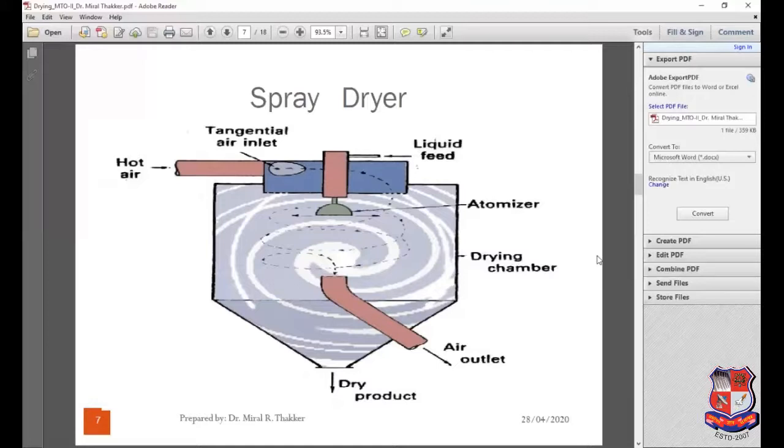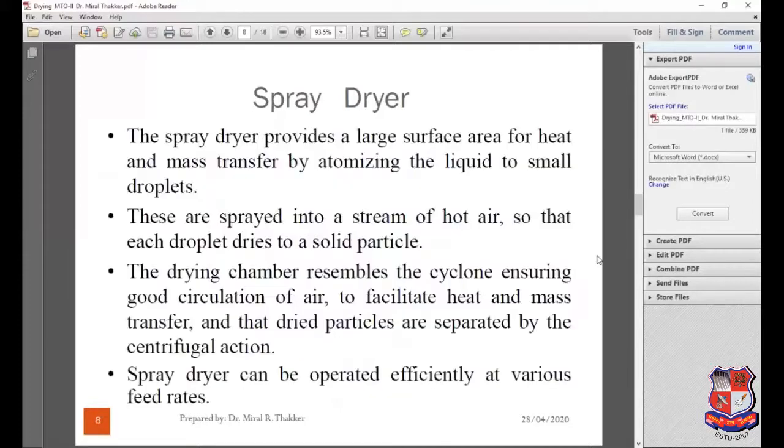The drying chamber resembles a cyclone, ensuring good circulation of air to facilitate heat and mass transfer, and the dried particles are separated by the centrifugal action. Spray dryer can be operated efficiently at various feed rates. Urea manufacturing is the best example of the spray dryer. This is the explanation of the spray dryer, which I have already explained to you.